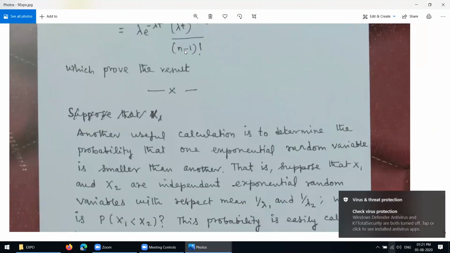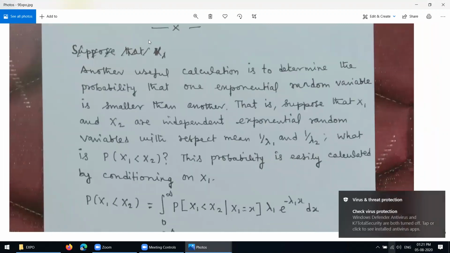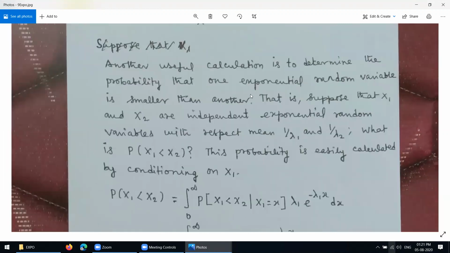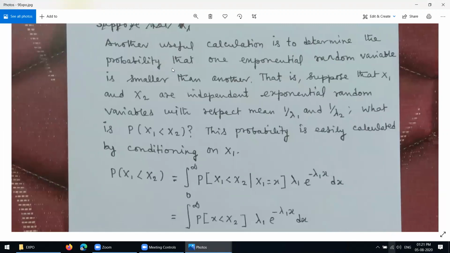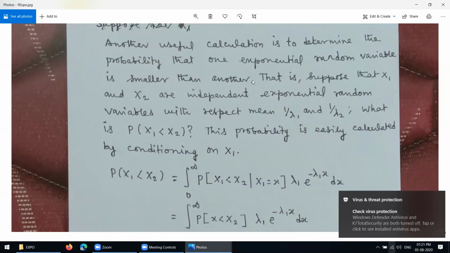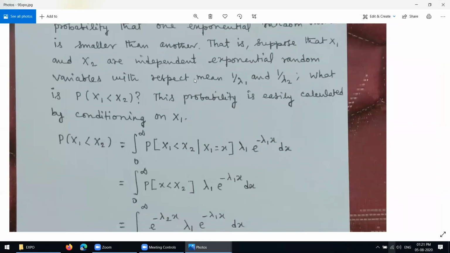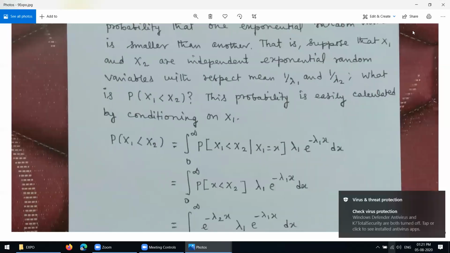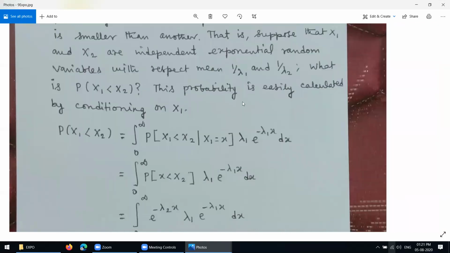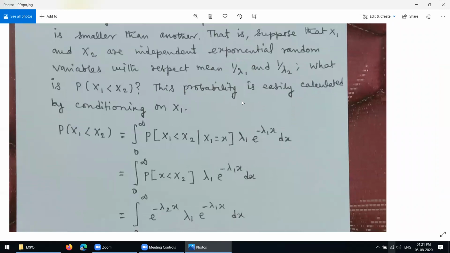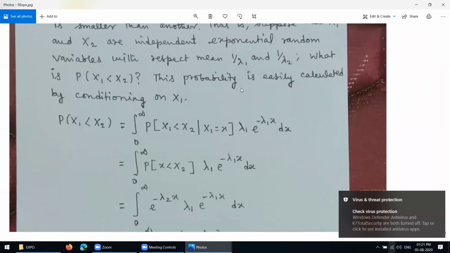You understand now? Yes. Next, another useful calculation is to determine the probability that one exponential random variable is smaller than another. That is, suppose that X1 and X2 are independent exponential random variables with means 1 over lambda 1 and 1 over lambda 2. What is the probability of X1 less than X2? And this probability is easily calculated by conditioning on X1.